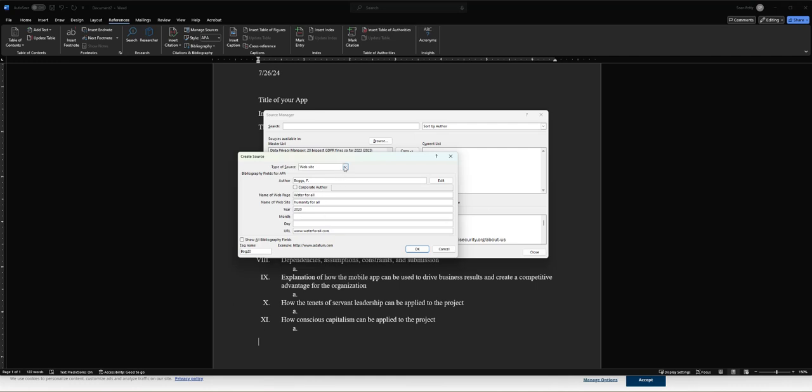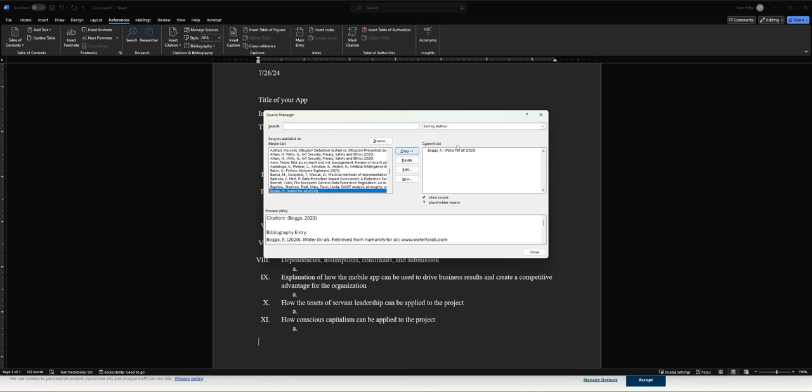Now, one thing I want to show you is you can actually select whether it's a journal or report or whatever. So if you're getting it from a book, select book. If you're getting it from a report, select that. But for now, I'm just going to stay website. I'm going to hit OK. Now, there it is. It's right there. It didn't do anything. I'm going to go ahead and then come down here. I'm going to close this.